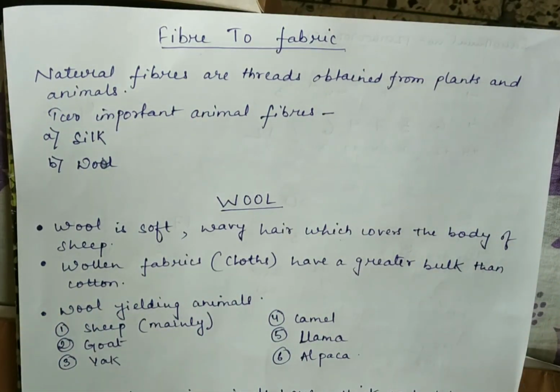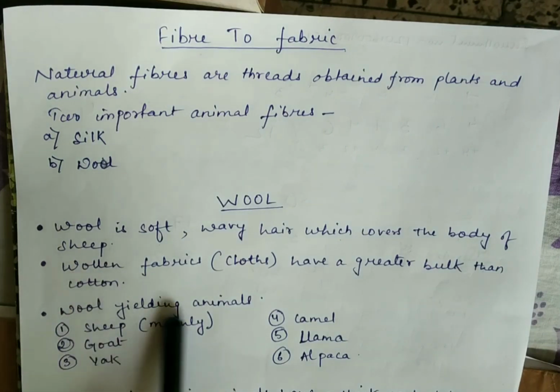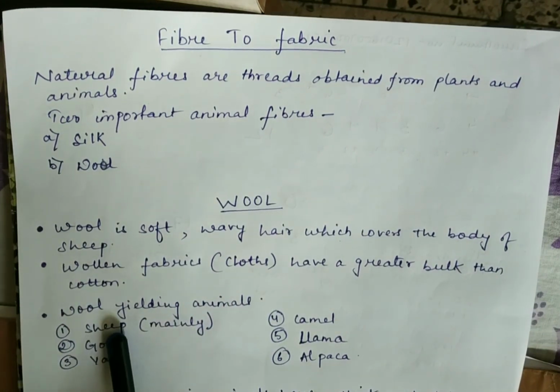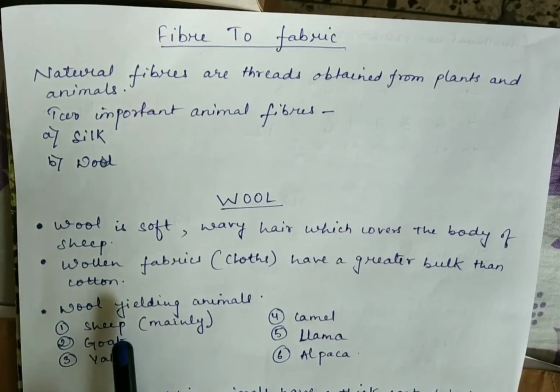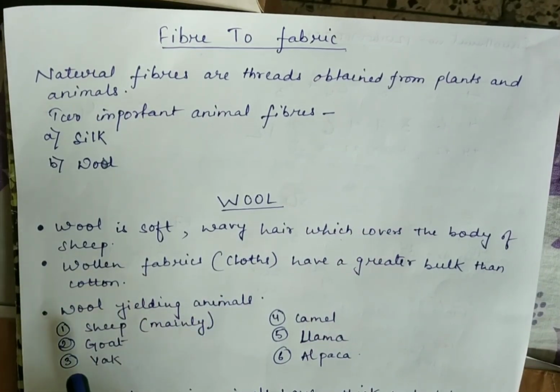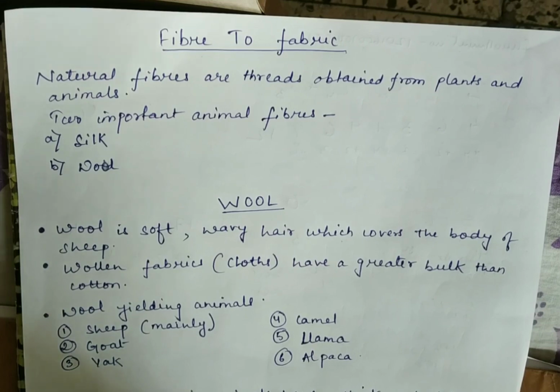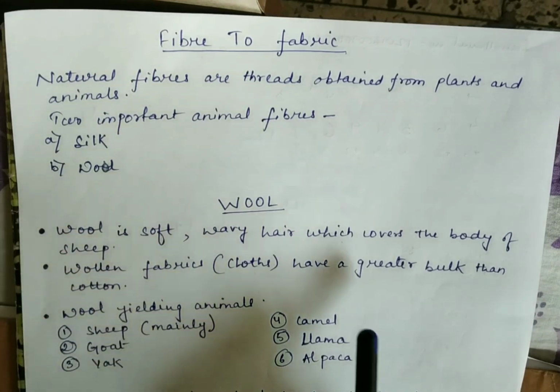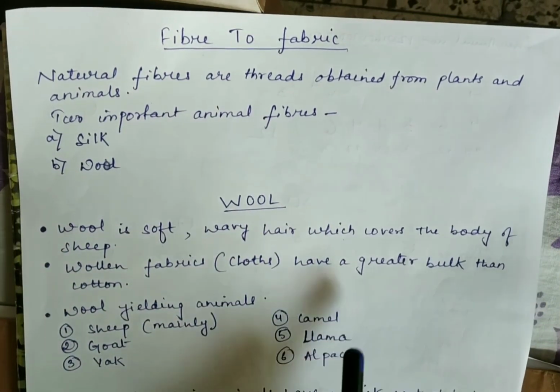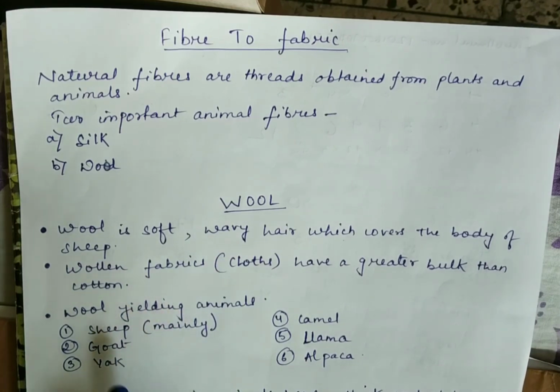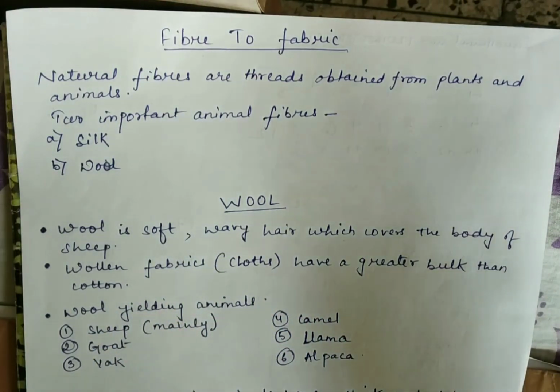Though wool comes mainly from the sheep, some other animals also give us wool. Some of the wool yielding animals are sheep. Sheep is the main animal from which wool is obtained. Goat, yak, camel, llama and alpaca. So other than sheep, these are other animals from which wool can be obtained.